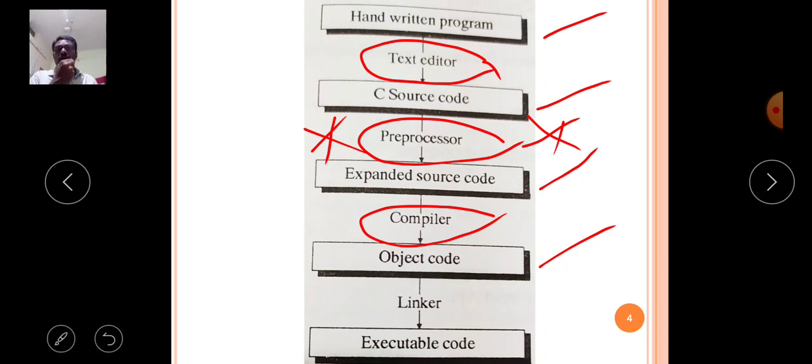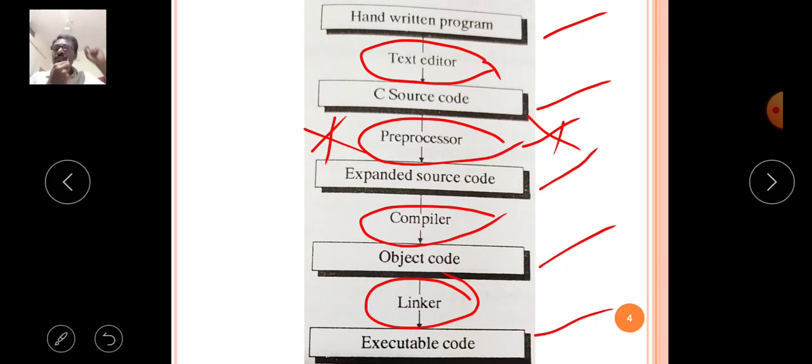Okay, so now the object code is converted into executable code with the help of linkers. The linker is like a compiler, an application available internally in C language. The linker will convert object code into executable code. Now the final stage of our handwritten program is converted into executable code.